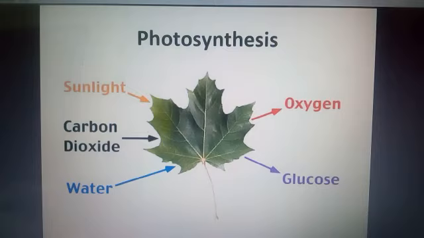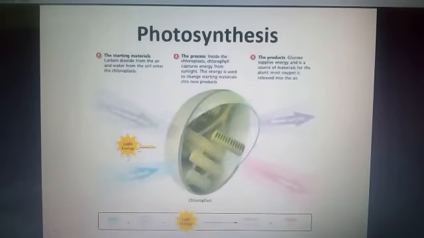Look at the picture of the leaf. I have shown you a leaf because most of the process of photosynthesis takes place inside the leaves, because leaves have chloroplasts, which have the specific chemical chlorophyll, which has the ability to capture the sunlight. In this diagram, you can observe that carbon dioxide and water are the materials used by the plants to make the products, which are glucose and oxygen. And this whole process takes place in the presence of sunlight.